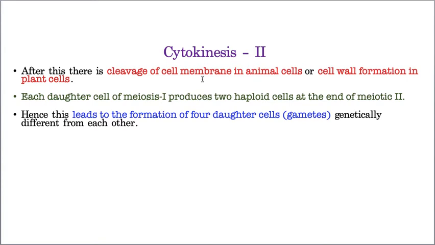The complete cytoplasm division takes place by what I call the cell furrow method in animal cells, and cell wall formation in plant cells. Okay, so this is all about meiosis. This is how diploid cells, by two steps, meiosis 1 and meiosis 2, produce four daughter cells which are haploid.